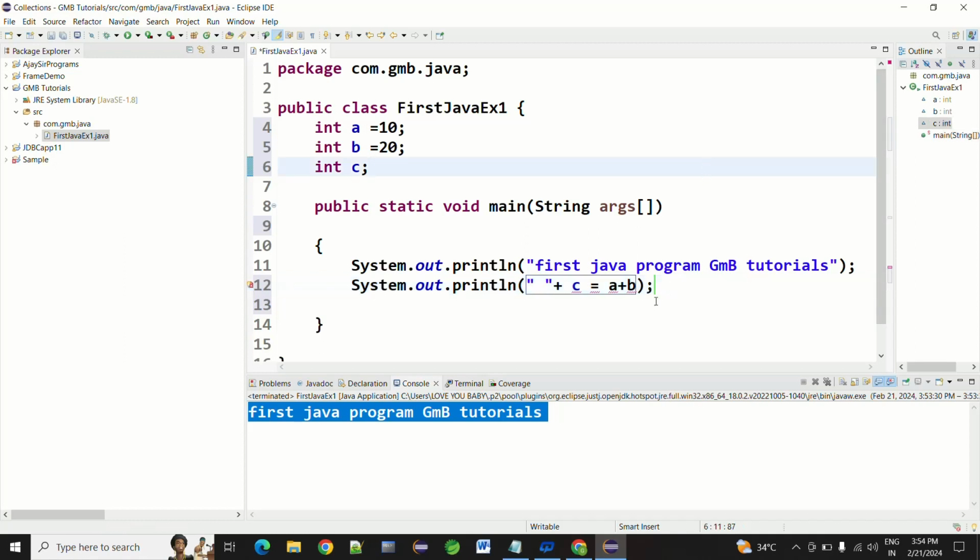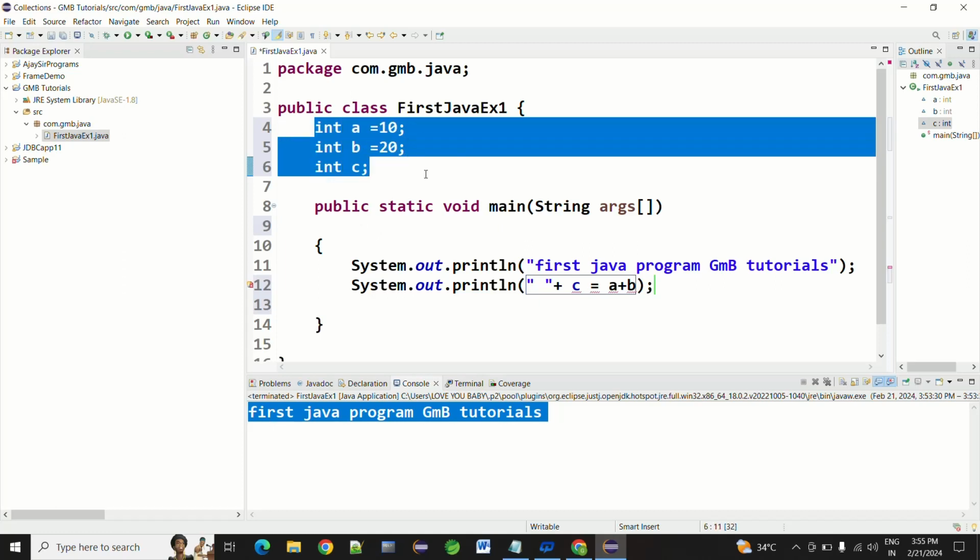Okay, here we are getting an error: multiple markers at this line, cannot make a static reference to a non-static field. So it is not executing because it is treated like instance variables.